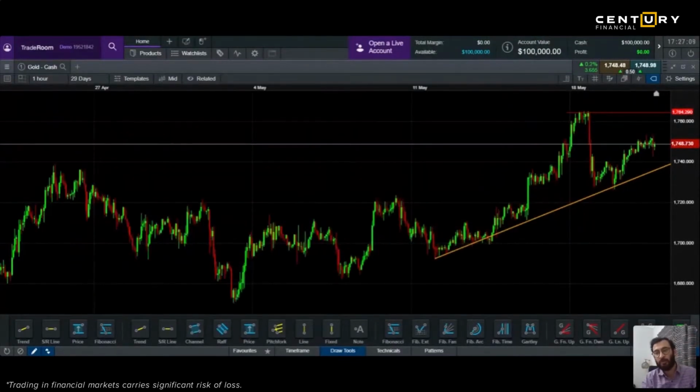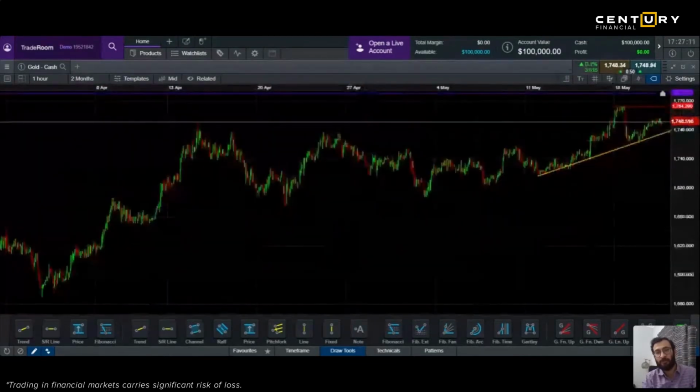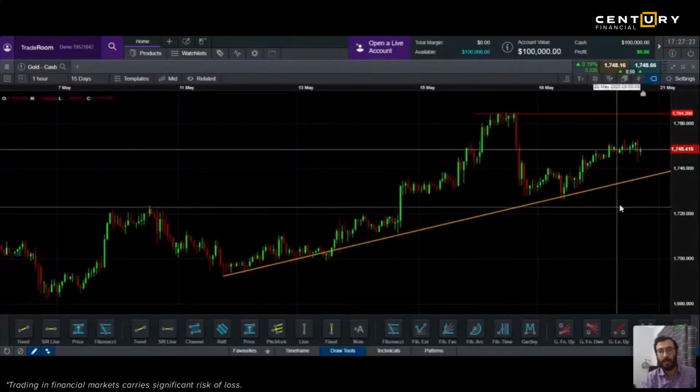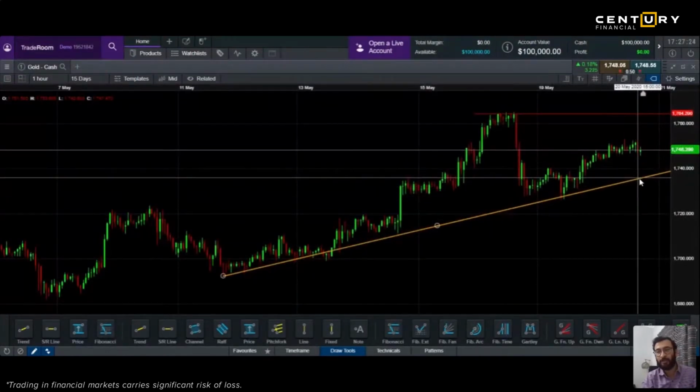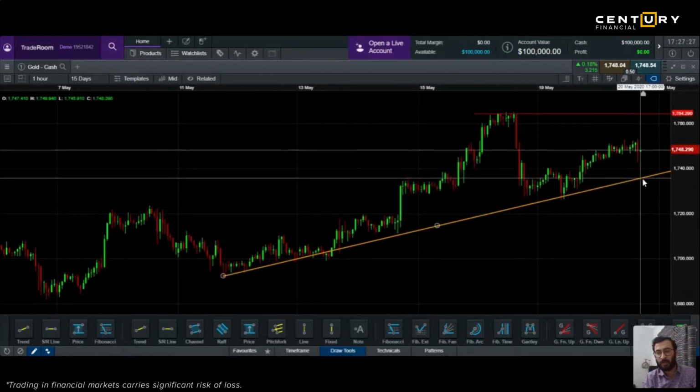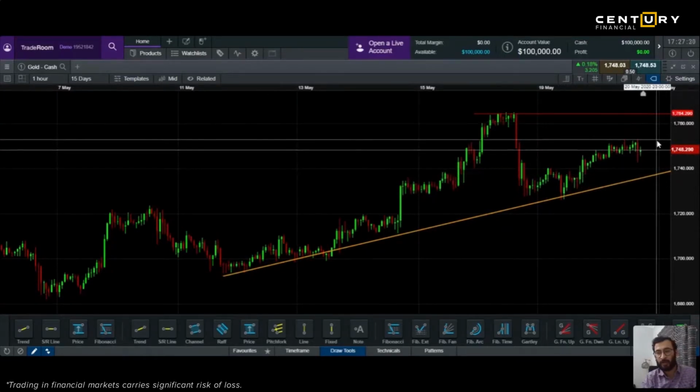But if you go even further, you will see, look at this, right? So you see that is the line of resistance over here. This is where you can sell, and if you want to buy, the level around 1737 will be good because this is where the trend line is formed. So if it comes there, the possibility is it will bounce back, given that the trend line is not broken.